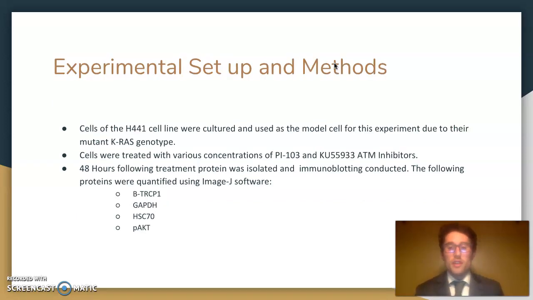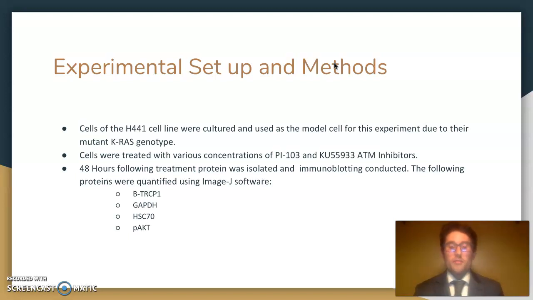The experimental setup for this project was, first of all, I cultured cells from the H441 cell line, which is derived from adenocarcinoma cells from a human lung cancer patient.